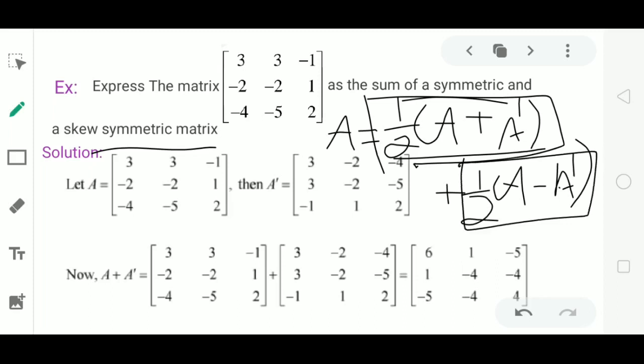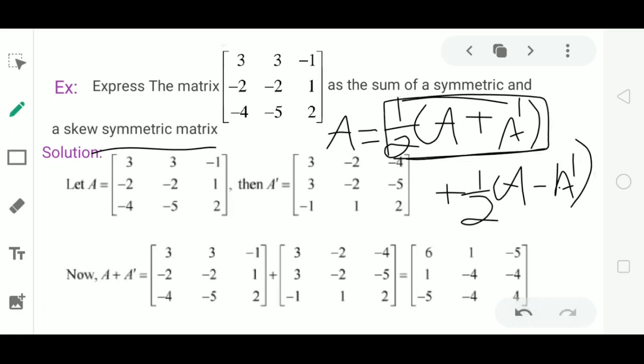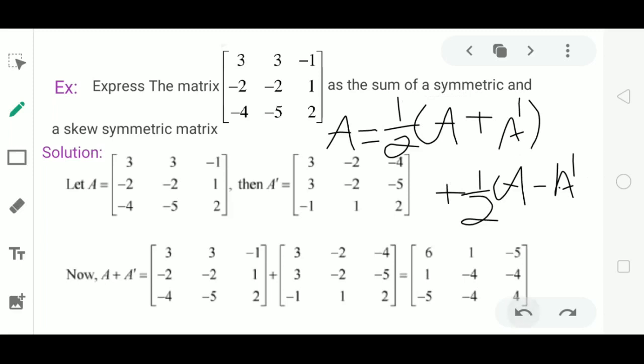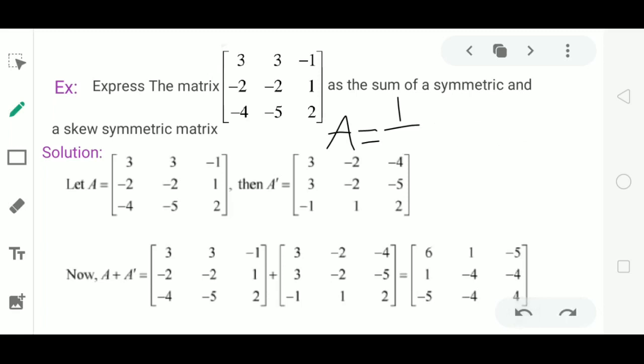And then we have to express A as the sum of these two matrices. Even though we have the theorem, we have to prove this. So first we will find the transpose of A, that is A dash. Matrix A is of order 3 by 3.